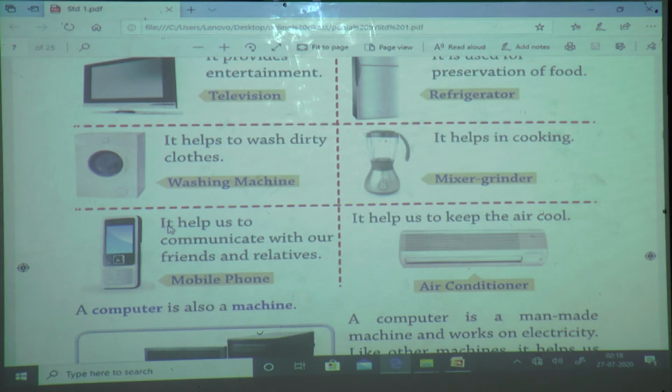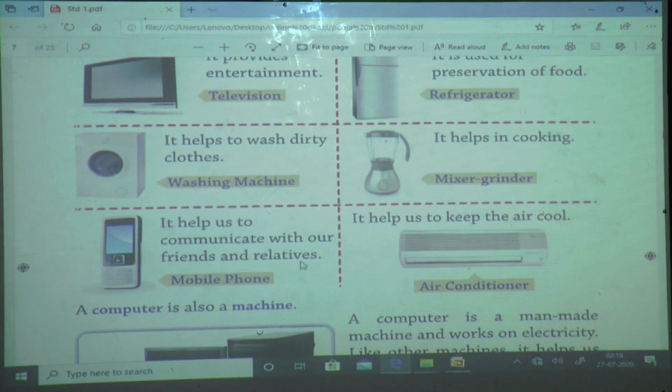Yes, for talking, for playing games, and for watching movies. Good. It helps us to communicate with our friends and relatives. Why are we using the mobile phone? The mobile phone helps us to communicate with our friends and relatives.